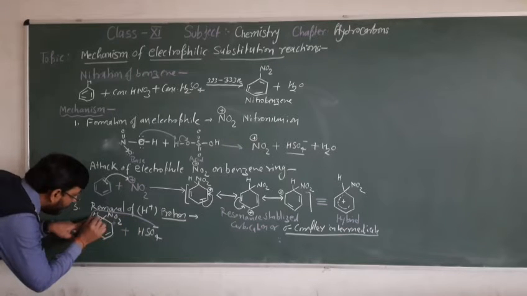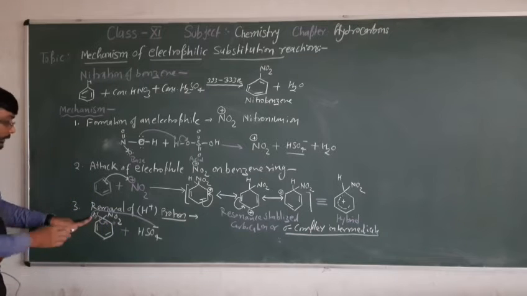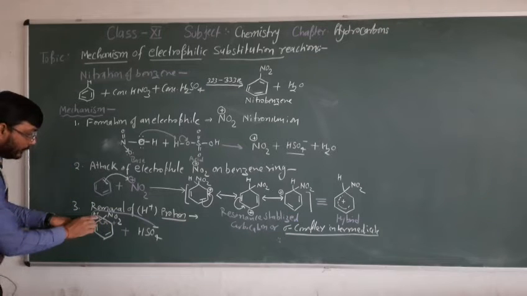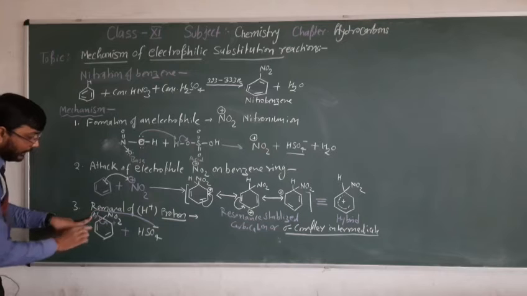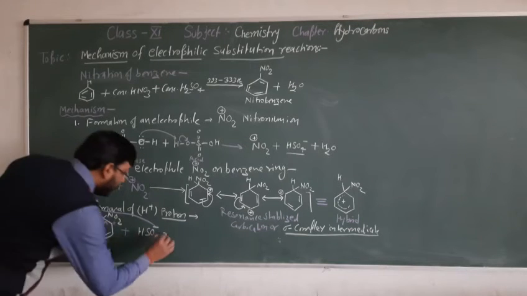So now this bond will migrate between this carbon atom, the one electron of hydrogen and one electron of this carbon atom. So this is again shifted to between these carbon atoms.